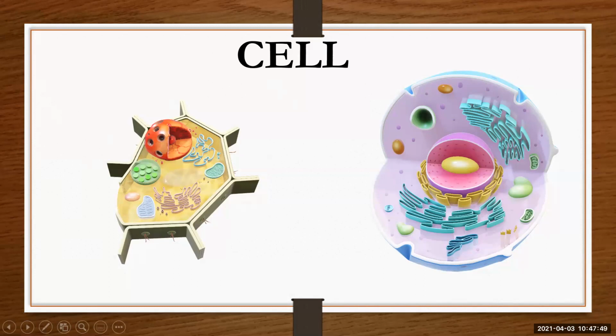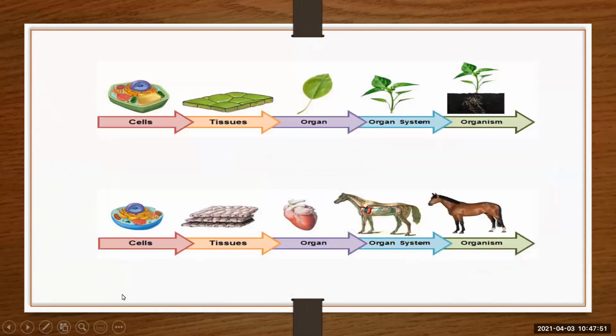Then they show a cellular level organization. The first and most basic level of organization is the cellular level organization. Here you can see you will have a cell, then a group of cells will form a tissue, then tissues will form an organ, many organs will unite to form an organ system, and then many organ systems will definitely form an organism. So you will see this is the cellular level organization.